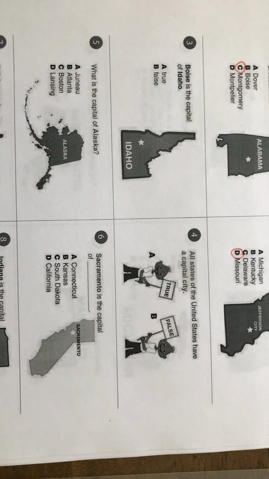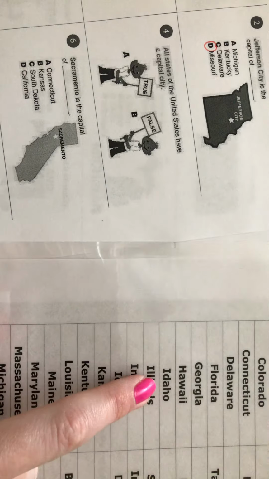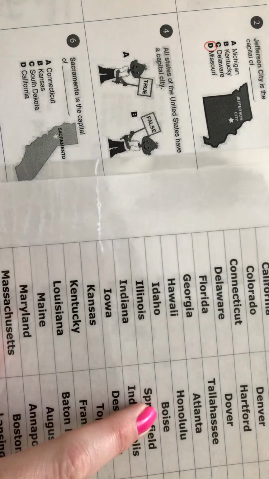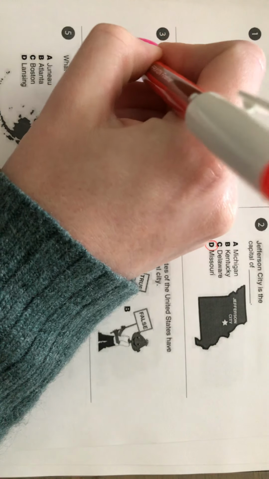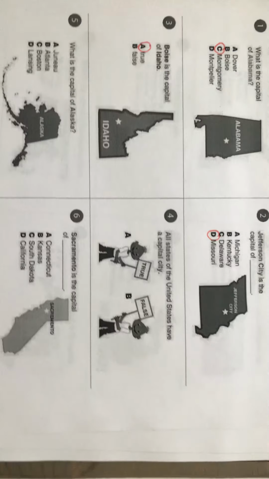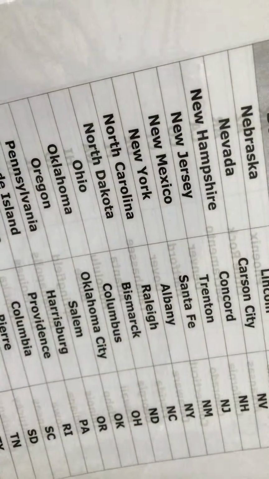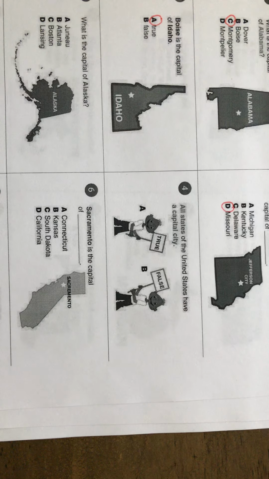Number 3, Boise is the capital of Idaho, and we have to decide if that's true or false. So I'm going to go to my list, look in the I's for Idaho. The capital is Boise, so my answer to number 3 will be true. Number 4, all states of the United States have a capital city. Well, I will tell you that our list has every single state on there, and every state has a capital. So the answer to number 4 is going to be true.